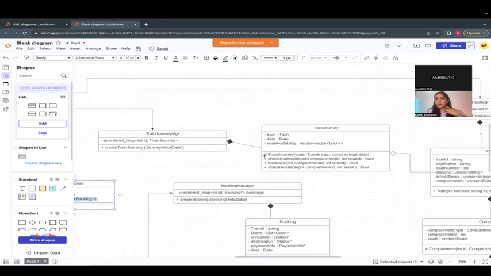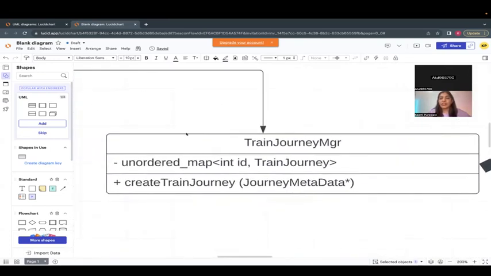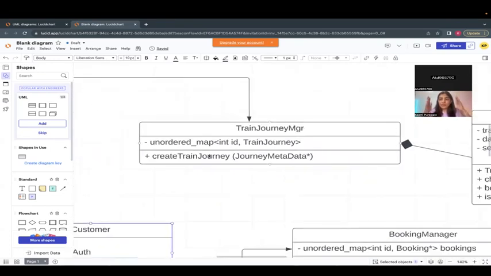Correct? One small doubt. Why would you have a map of ID versus train journey? A single train journey has a single ID, right? How come multiple train journeys are having a single ID? When did I say that? Okay, what does this map mean? So the map is basically one ID, one train journey, one ID, one train journey. So this is like the admin wants to see: this is the ID, I want to get information of this journey, give me the journey object. Okay, my bad. Yeah.